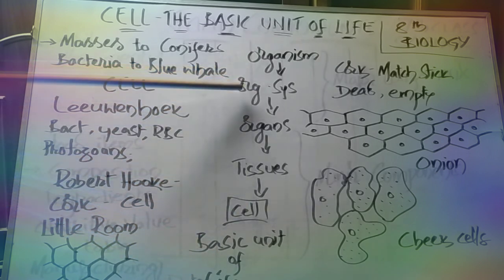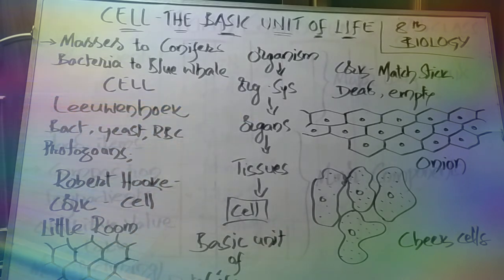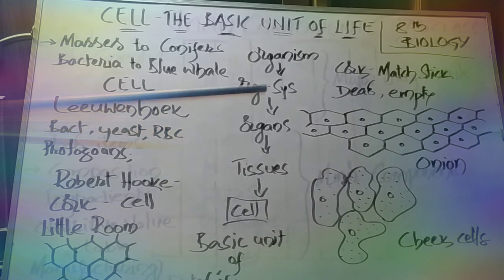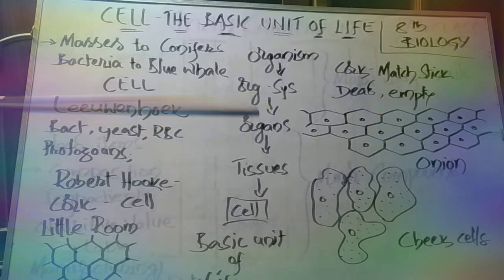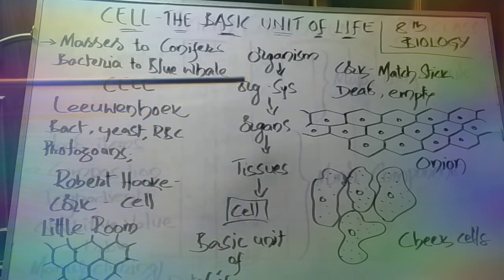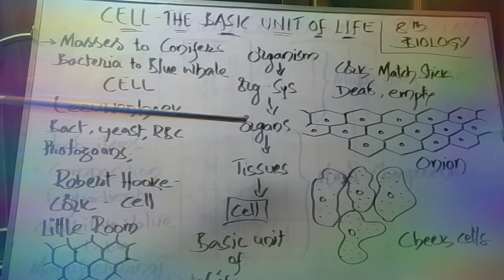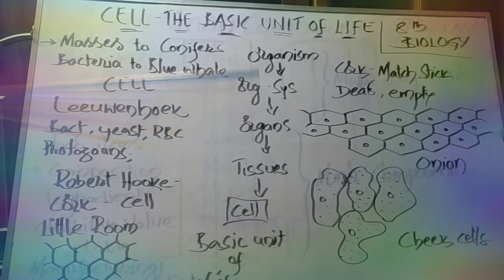And again, each organ system is made up of many organs. For example, take the circulatory system in animals. Circulatory system is made up of organs like the heart, blood vessels, blood, like this, and the nervous system with the brain, spinal cord, the nerves, like this. And for example, take the transport system in plants. It is made up of tissues like xylem and phloem.